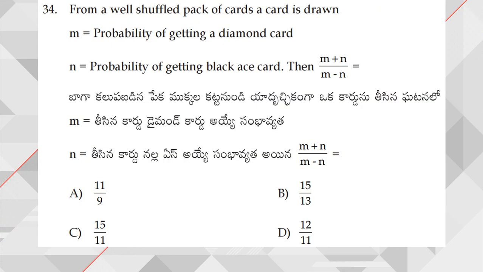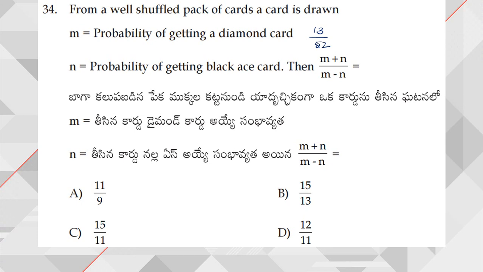Next, moving on to question number 34. From a well shuffled pack of cards, a card is drawn, and he has given M is equal to probability of getting a diamond card. So how many diamond cards will be? There will be totally 13 diamond cards. So 13 by 52. Don't simplify this. Let it be the same, 13 by 52.